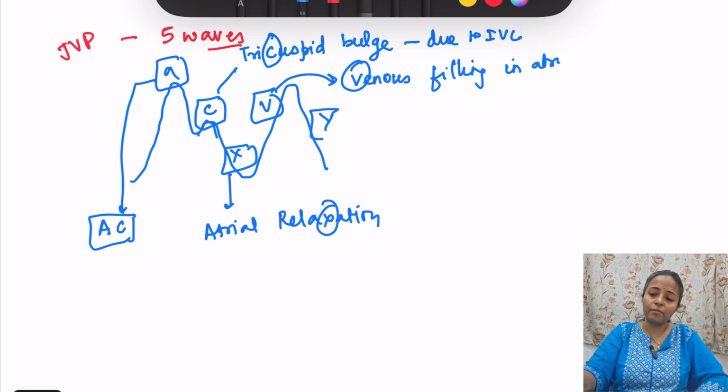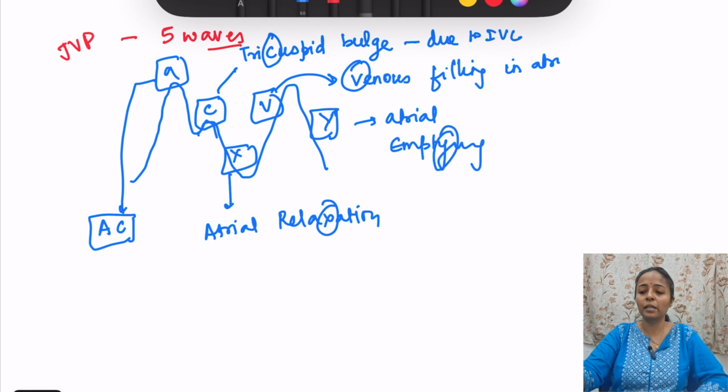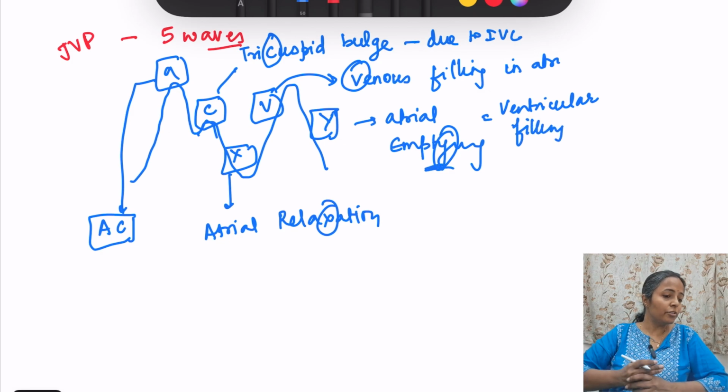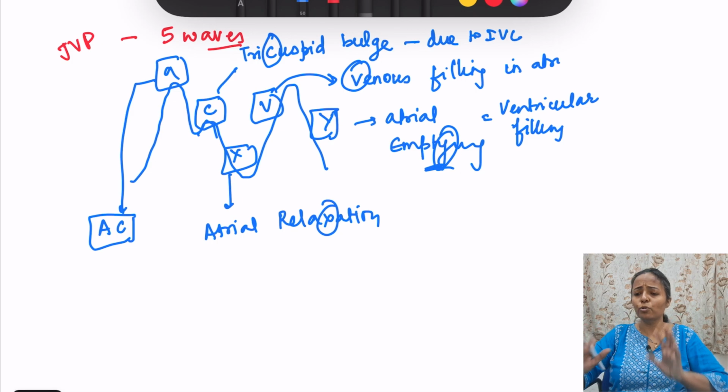And Y wave is due to atrial emptying. में Y आता है तो atrial emptying, और we can say it is also ventricular filling. atrial empty होके तो ventricular fill हो रहा है ना, तो atrial emptying या फिर we can say ventricular filling. For remembering I remember atrial emptying. ठीक, तो ये हमारा हो गया.